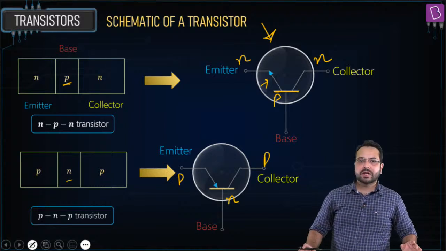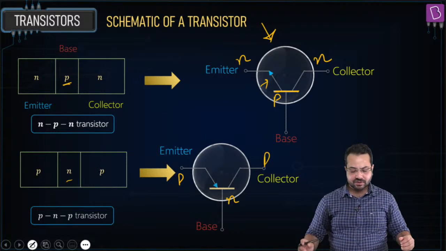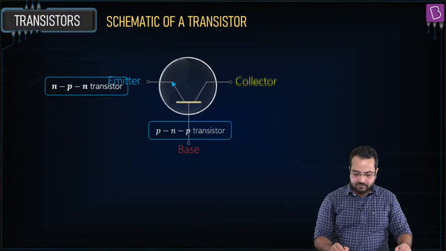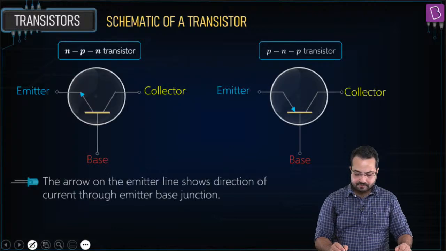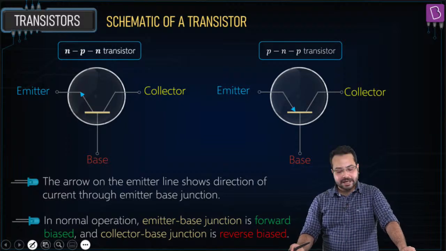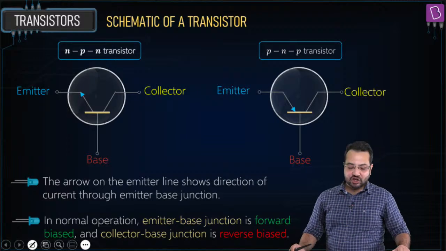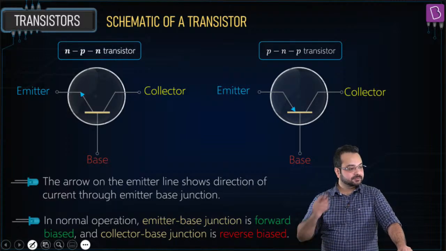Is that clear? So we should be able to identify the circuit symbol of a transistor. This we have already discussed: the arrow on the emitter line shows the direction of current between the emitter-base junction. Is that correct?